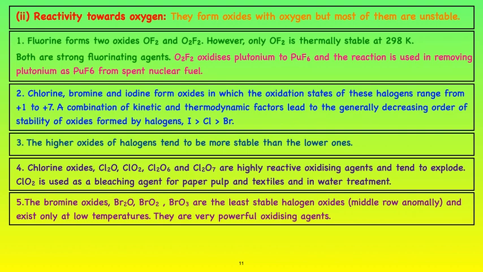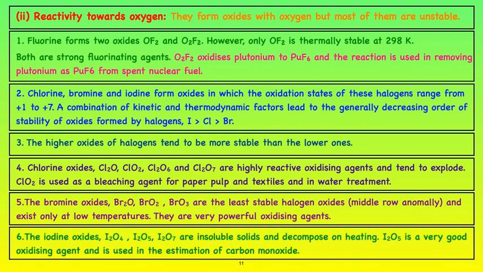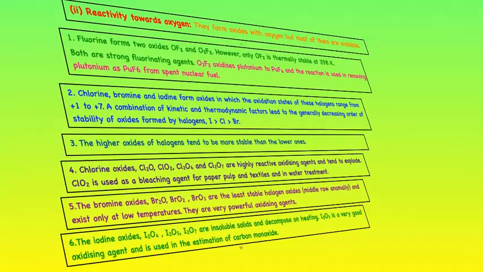They are very powerful oxidizing agents. Now the iodine oxides I2O4, I2O5, I2O7 are insoluble solids and decompose on heating. I2O5 is a very good oxidizing agent and is used in the estimation of carbon monoxide. Which oxide is used in the estimation of carbon monoxide? That is I2O5.